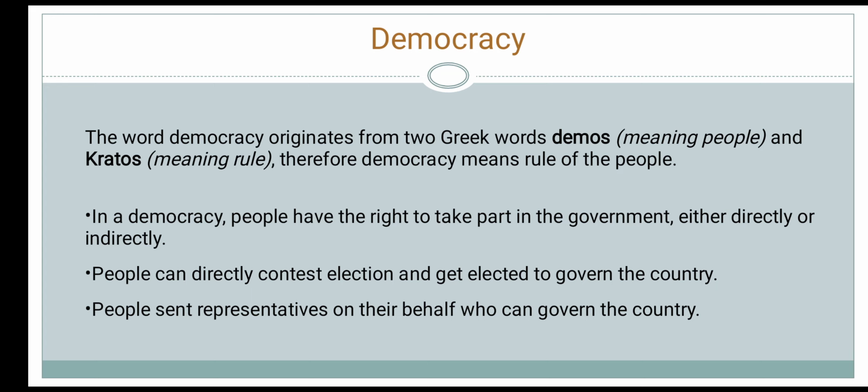Democracy is a form of government in which people have the right to take part in the government. They can take part either directly or indirectly. People can directly contest elections and get elected to govern the country. This is called direct democracy. On the other hand, they can also elect representatives who can govern the country on their behalf. This is known as indirect democracy.